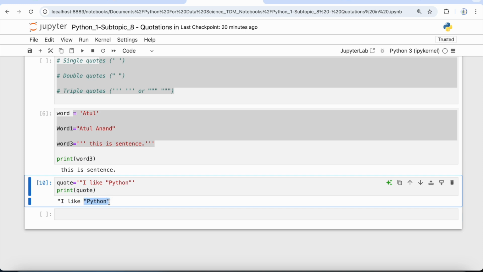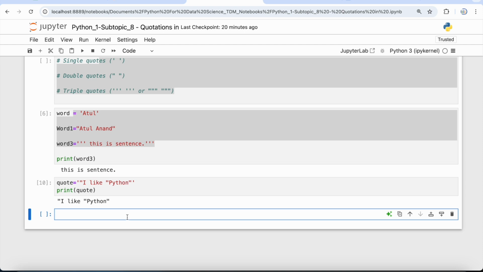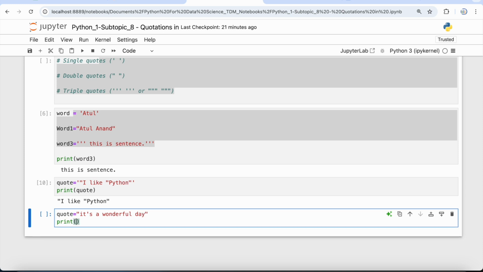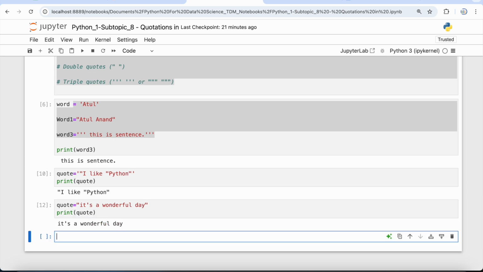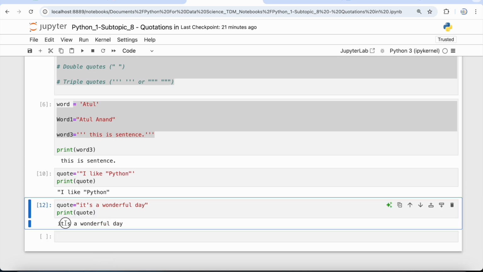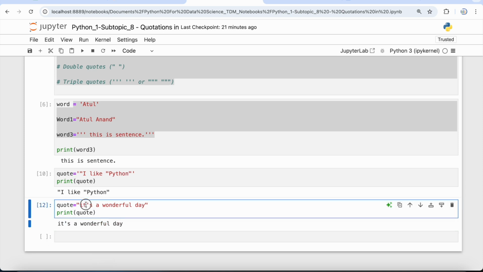Similarly, if we need a single quote around a particular string, how can we do it? Let's again define a variable quote. Within this quote, I'm going to say it's a wonderful day. Now if I print this, you will see that you have a single quote over here which I have given in my string.